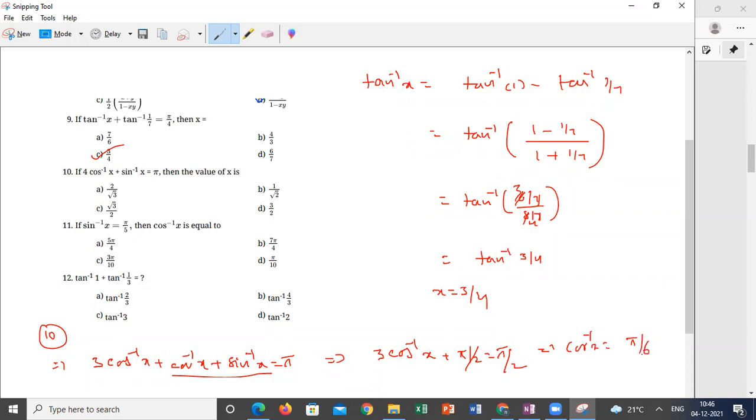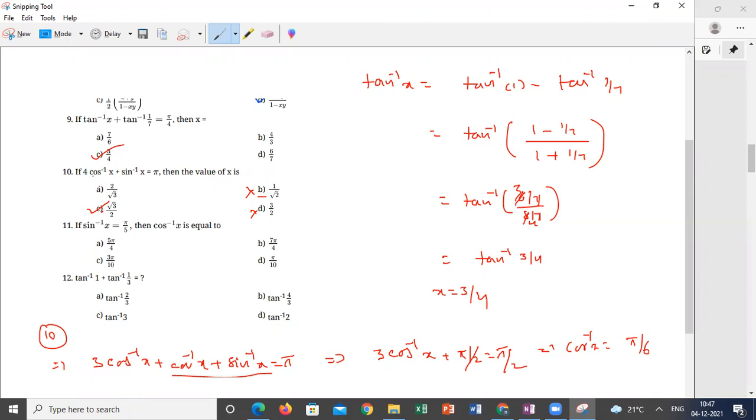So for what value of x will you get pi by 6? Root 3 by 2. Simple. Or substitute. Is x defined for 2 by root 3? No, so you can't use that substitution. You can substitute the other value here: pi by 4 plus pi by 4, so this is also not the correct answer. 3 by 2 can't be substituted because x is valid only from -1 to +1. So it is either this or this.